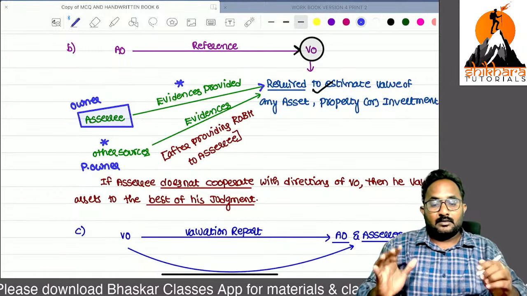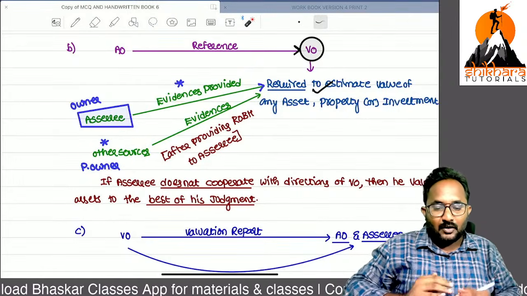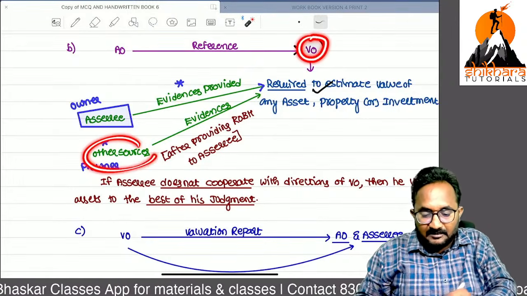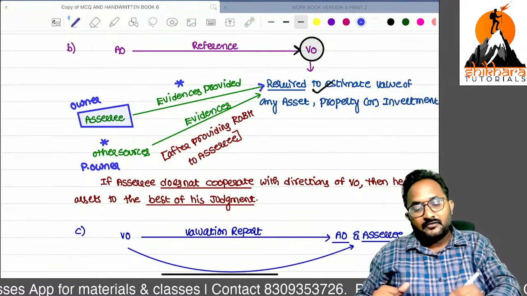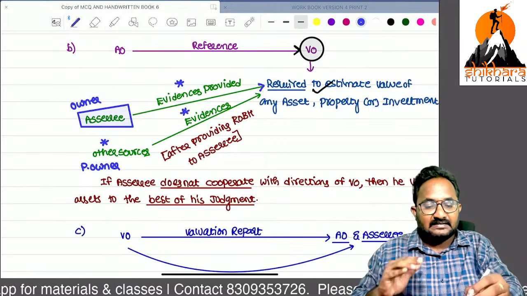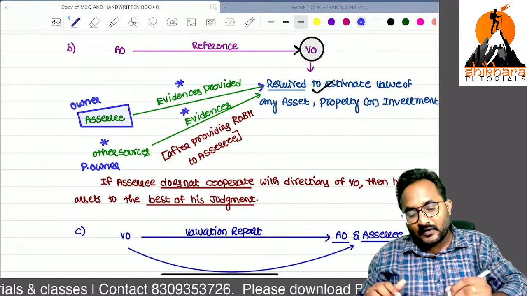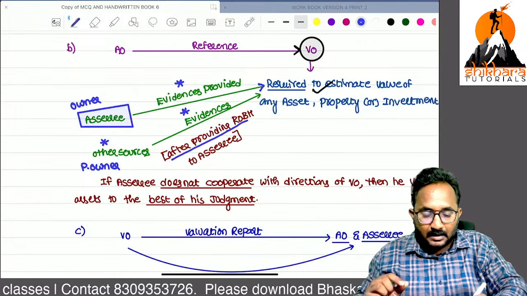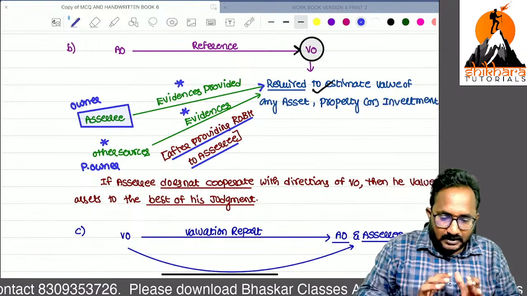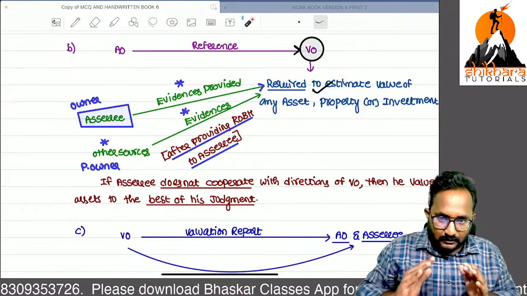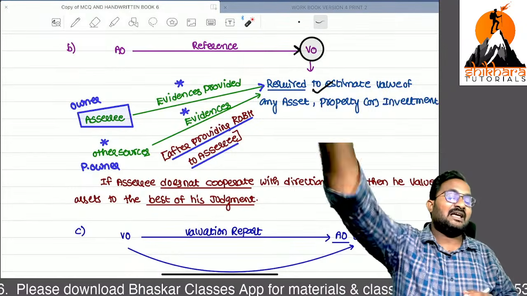But during this negotiation process, we have disputes. So how will this valuation officer believe the information provided by the previous owner? That's why remember, if they want to use other sources' evidence in this valuation, first they have to provide a reasonable opportunity of being heard to that SSE. So whatever information is given by other sources, if you want to use it in this valuation, first please communicate it to me.